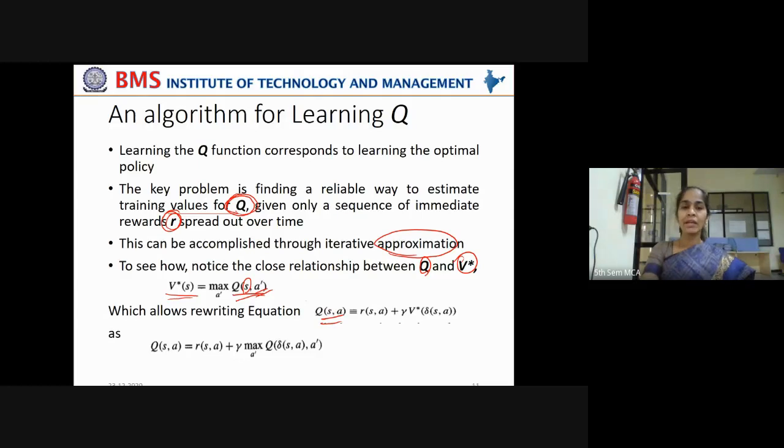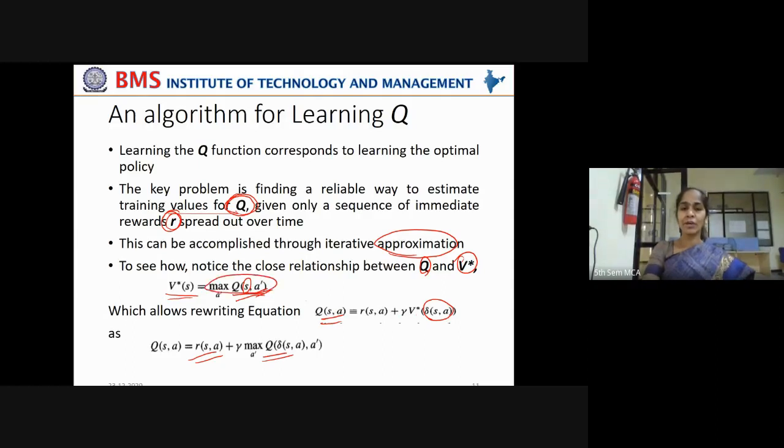For that, instead of delta S of A, we can simply substitute it with Q. Because V star is similar to Q, you can simply substitute that V star with Q. So how are you writing this now? R of SA, that is the immediate reward, plus the discount factor multiplied by, instead of V star, we are using